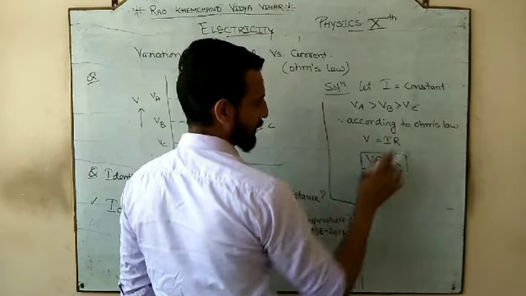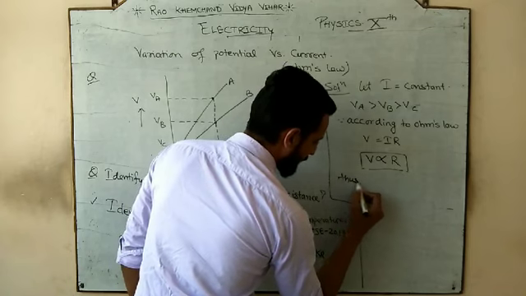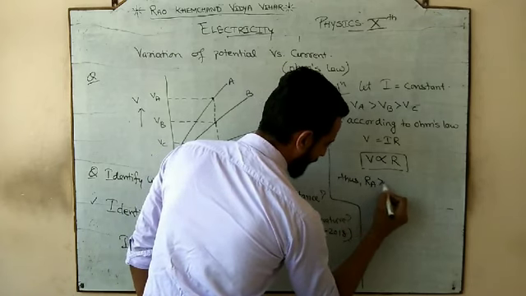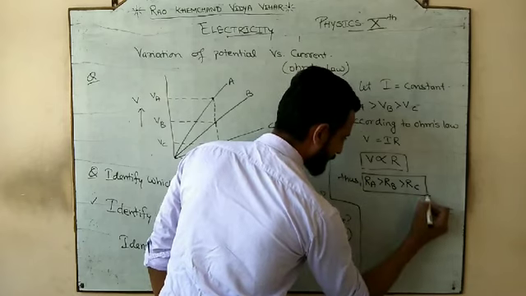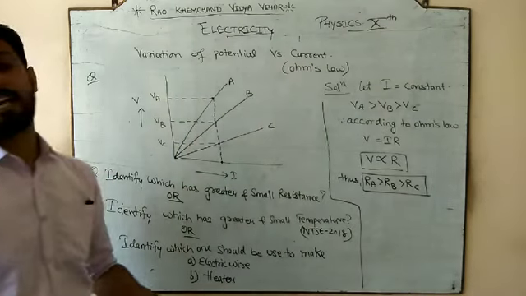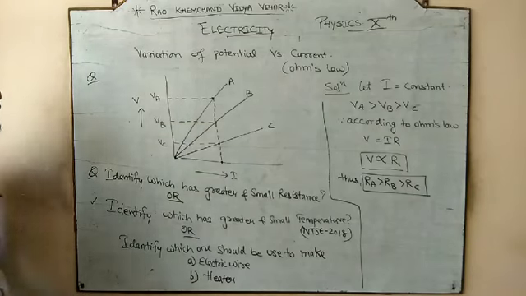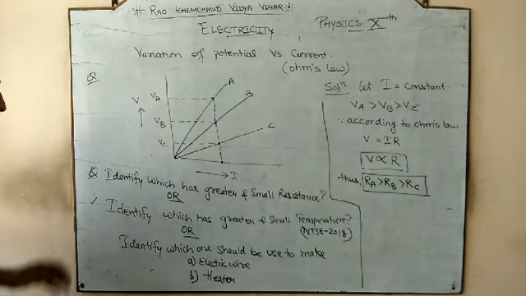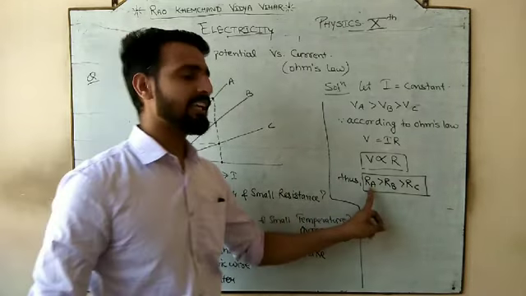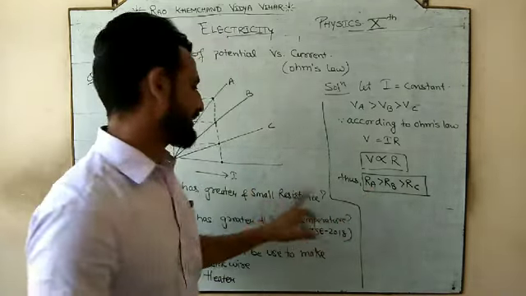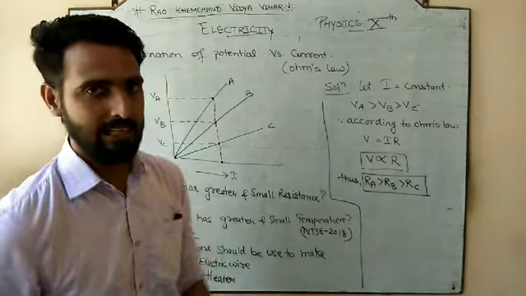So potential is in this order and R is directly proportional. Thus resistance of A would be greater than resistance of B would be greater than resistance of C, because they are directly proportional. So out of these three, now you can have the answer yourself. Identify which has greater resistance. A has the highest resistance. Which has the smaller resistance? C has. You have to write it down yourself, please.